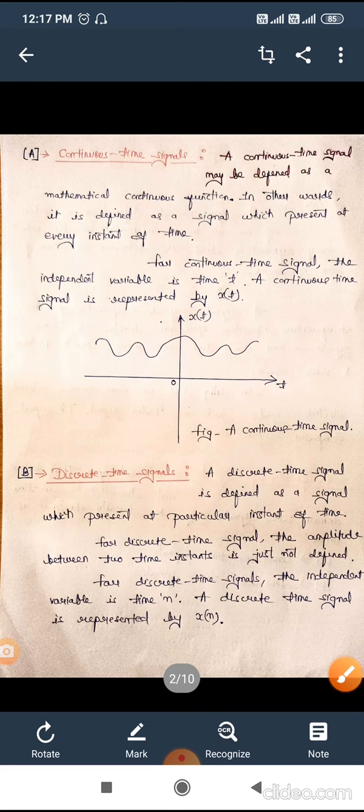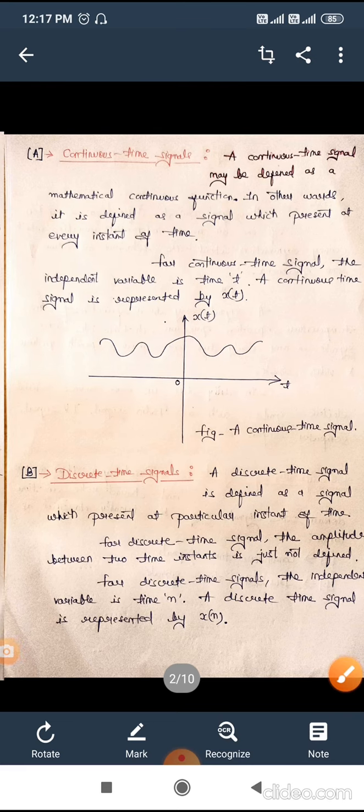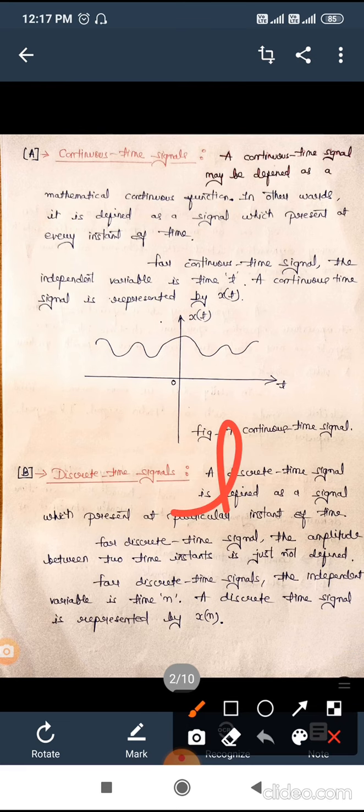Here, time is represented by t itself, which is the independent variable in case of continuous time signal. Obviously, x of t depends upon the time. Depending upon the time instant, it will provide some output in continuous nature.